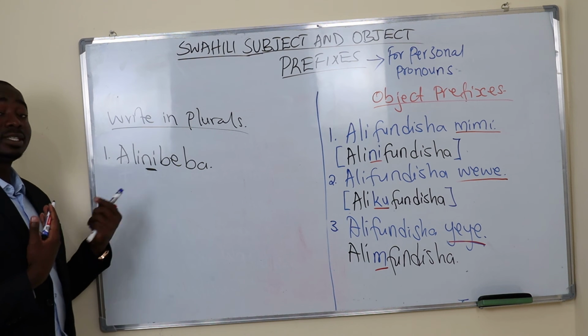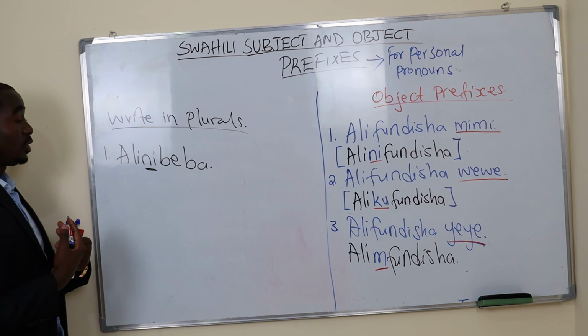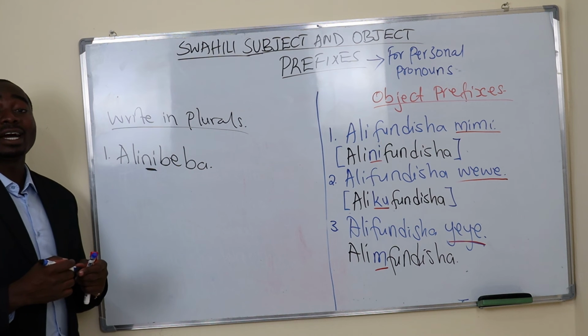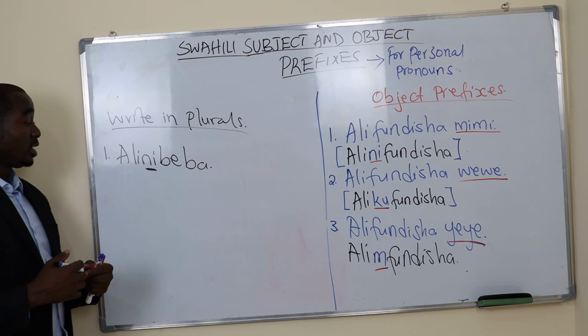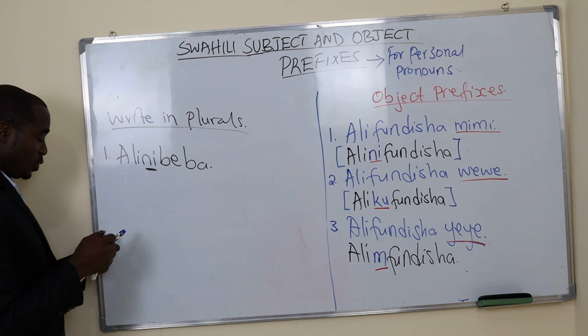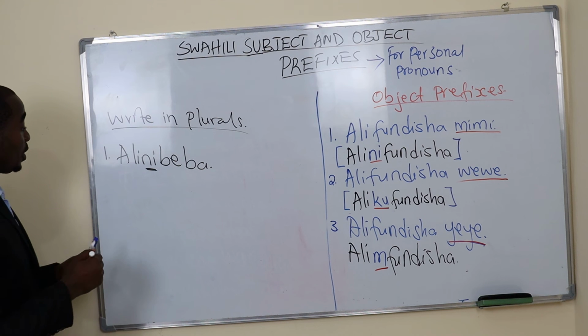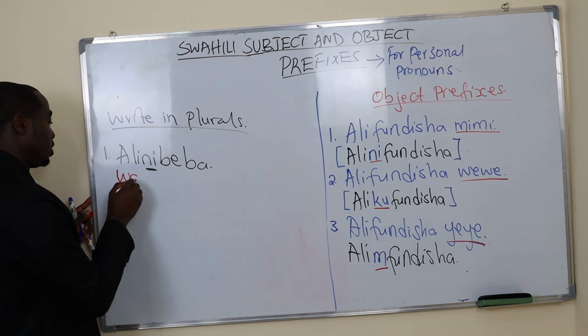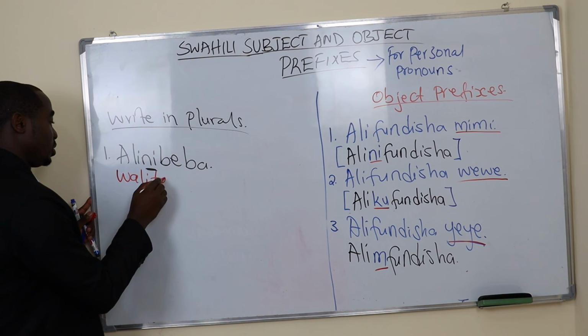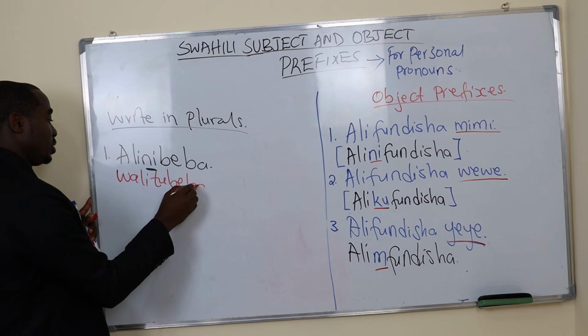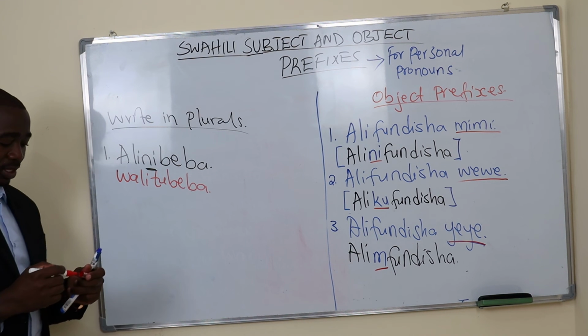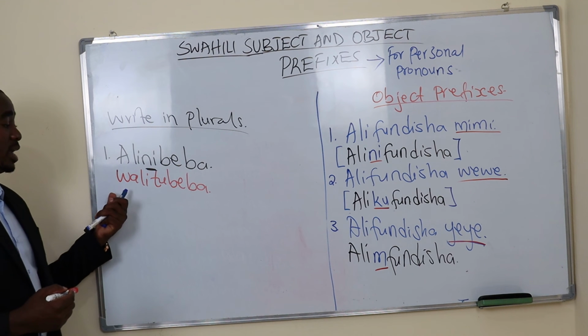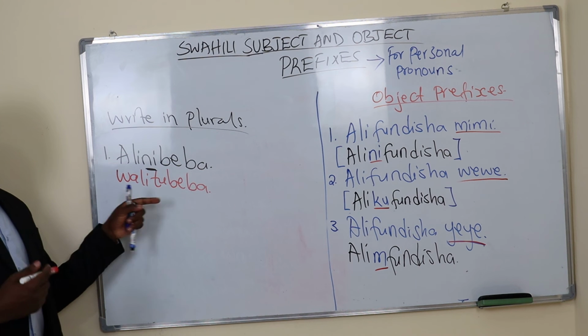How do you write this sentence in plural form? It should be they carried us. I will do the first one for you. The plural will be wa, walitubeba. They carried us.